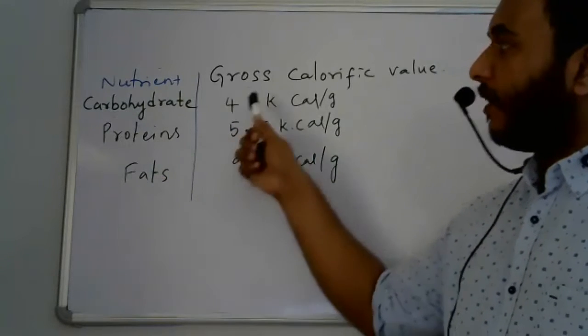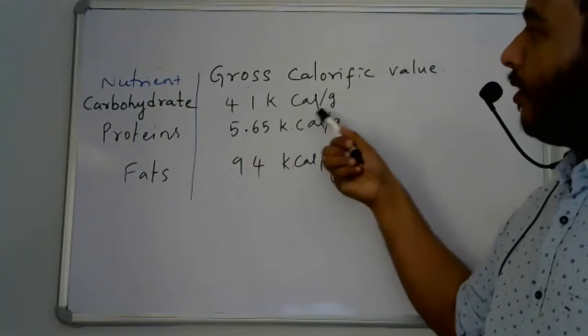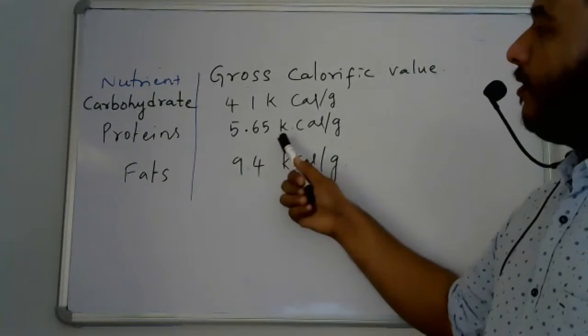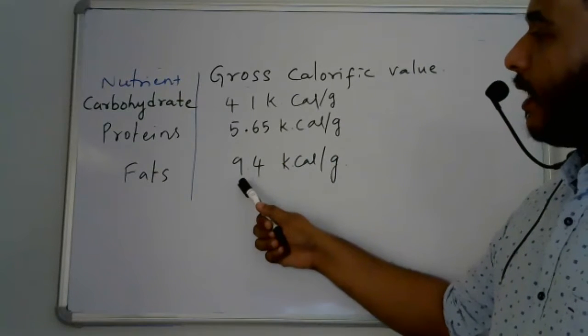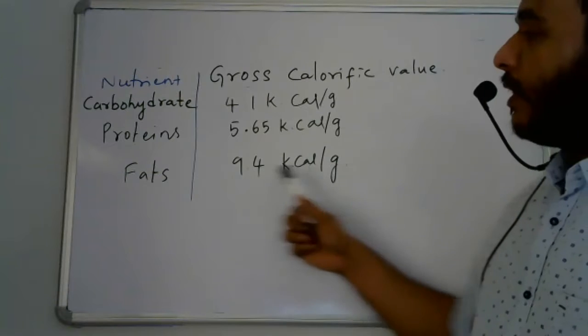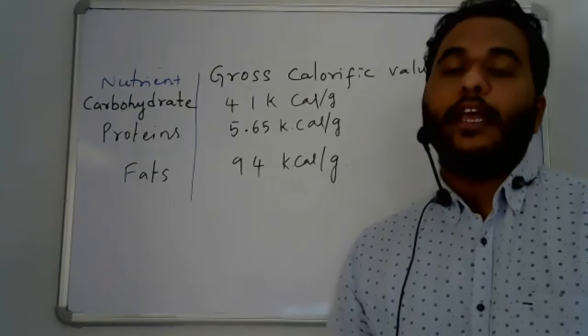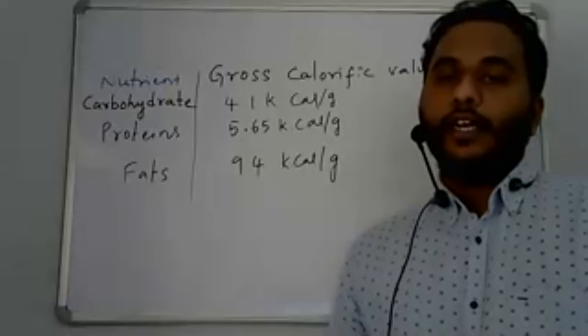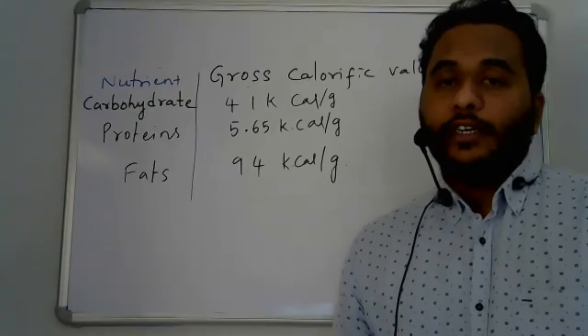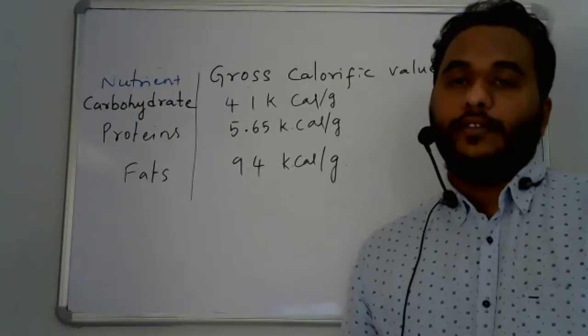Carbohydrate, protein, fat: gross calorific value 4.1 kilocalories per gram, 5.65 kilocalories per gram, and 9.4 kilocalories per gram respectively. So this is gross calorific value. Is it clear, everyone? Hope you have understood.